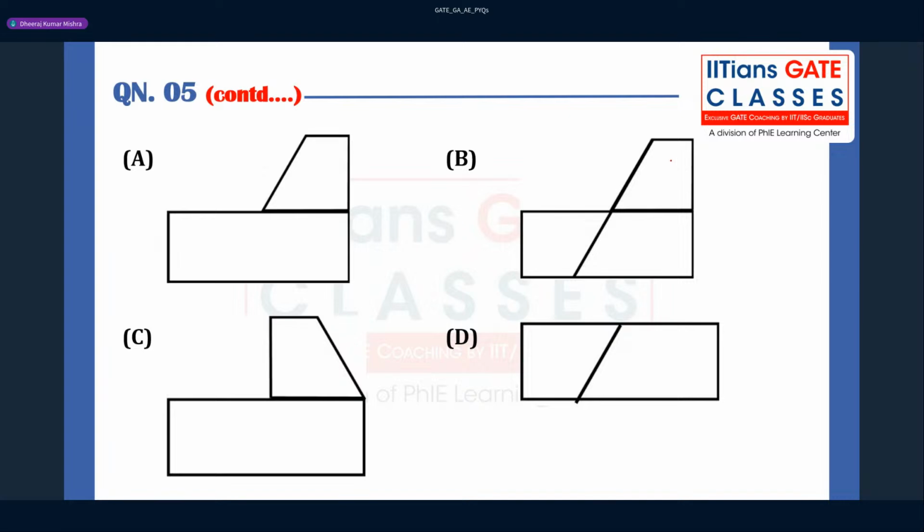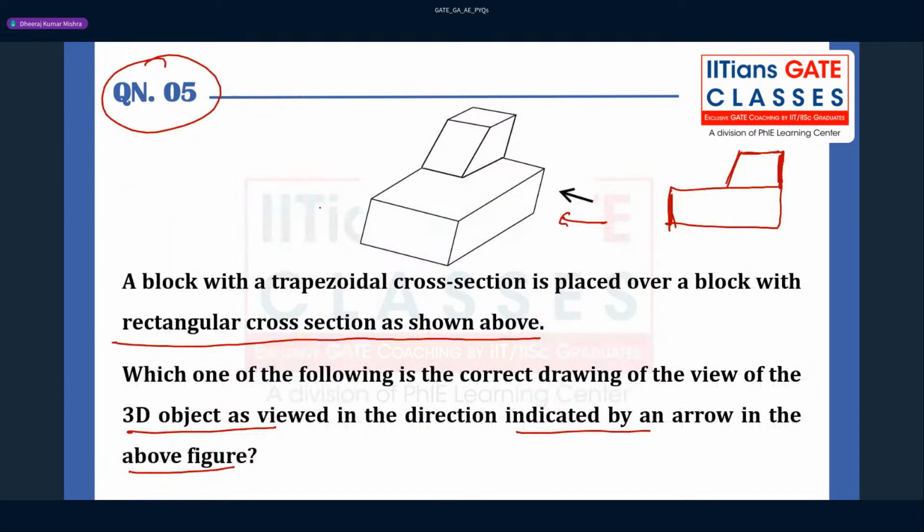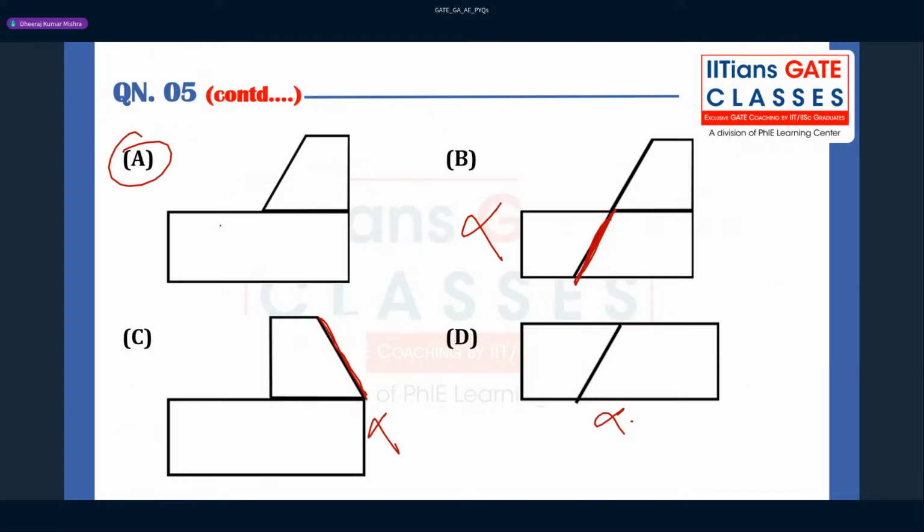So let us go through these options. This cannot be correct, because there is nothing on top of it. This can also not be correct because there is a slant in this direction. Option A can be correct here. This can also not be correct because they have also given this extra line. So this is a very easy question from spatial aptitude, just by observing the diagram you can select it. So option A will be correct for this question. I hope everybody understood this question.